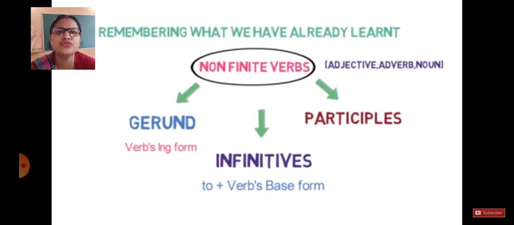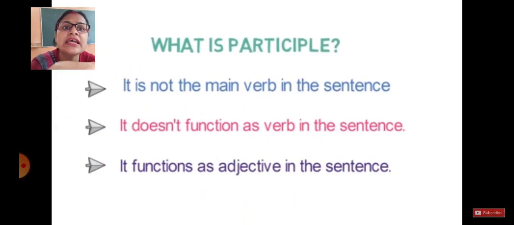Let's move forward, students. Now remembering what we have learned so far, non-finites are divided into how many parts? Three parts: gerund, infinitives and participles. We have already understood infinitives. Now what will we study next? We will study what participles are. If all of you are already sitting with your books, kindly open your book, come to page number 66.